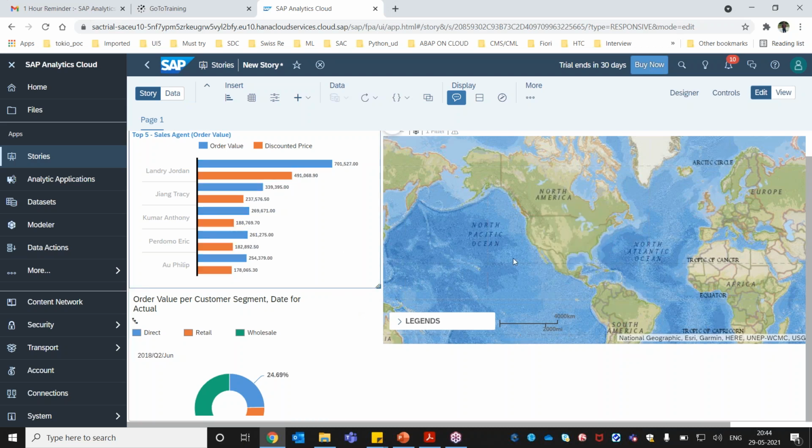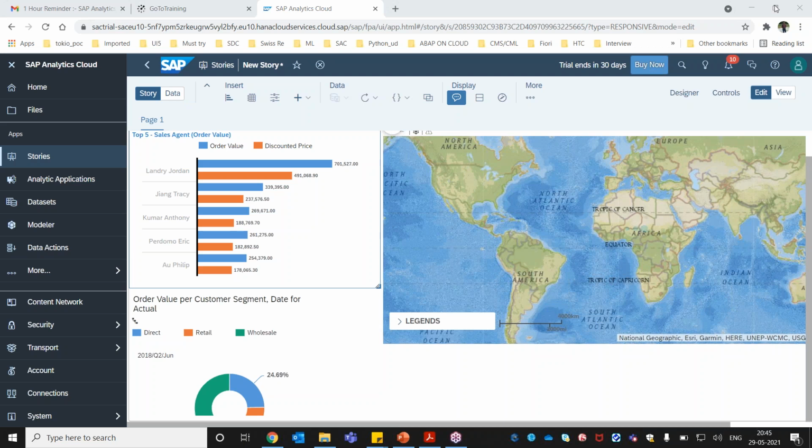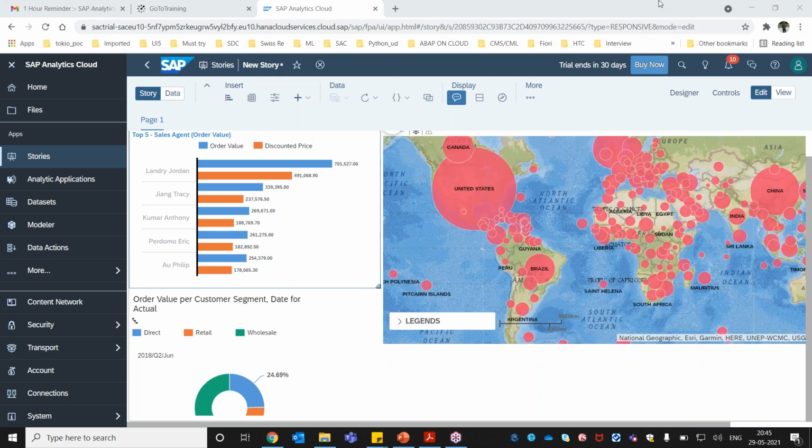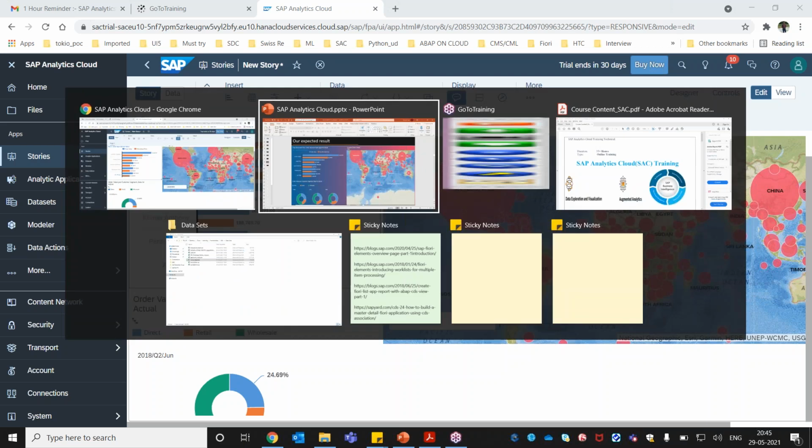And now what we want is that depending on the region we select, this chart should also change. For this we can do the analysis which we have done in the previous step. So this is how we can design this type of screen.